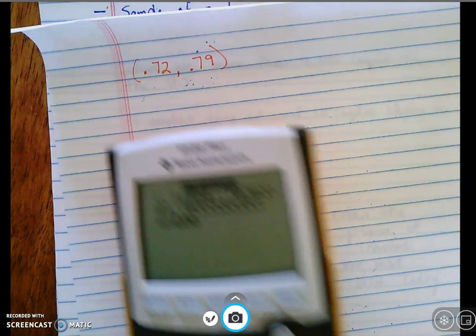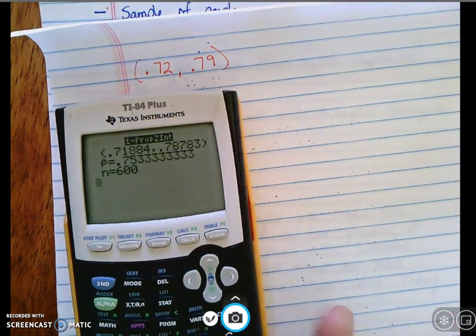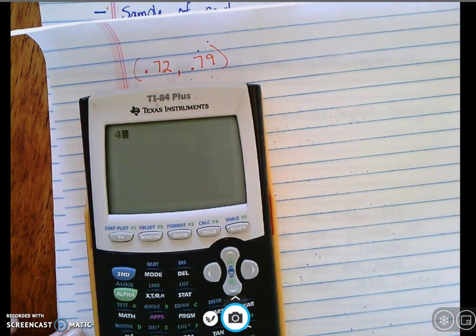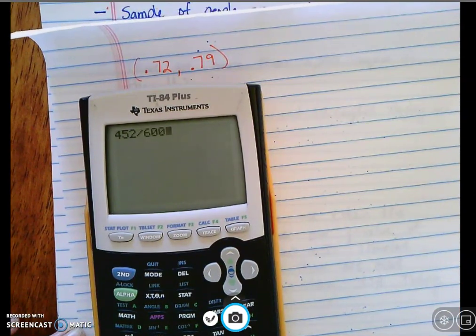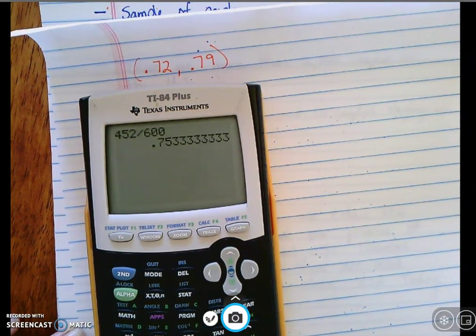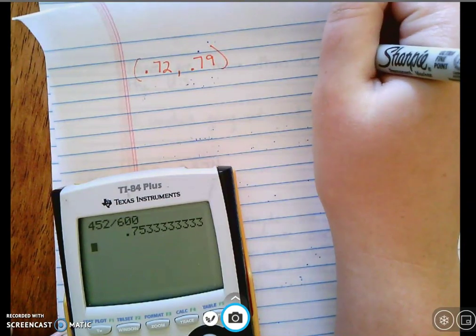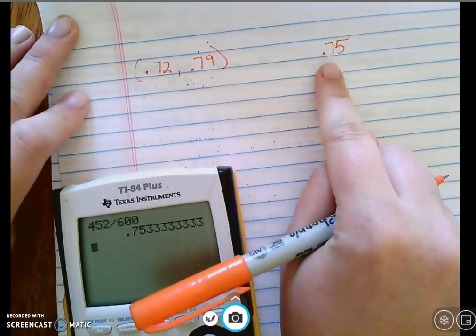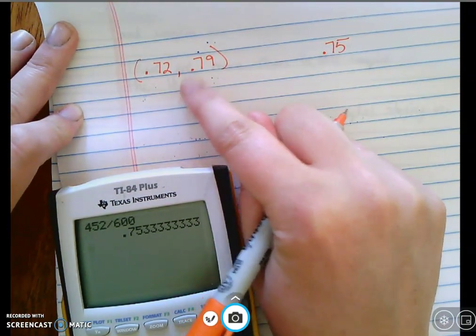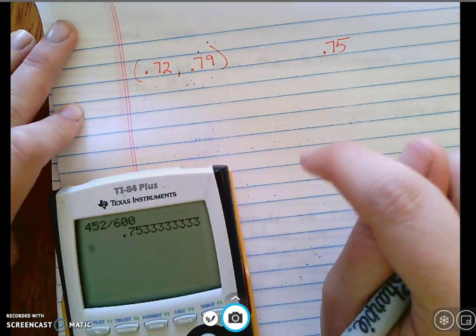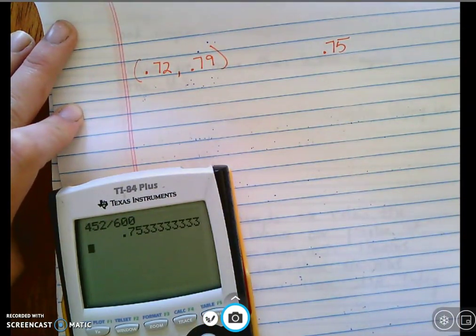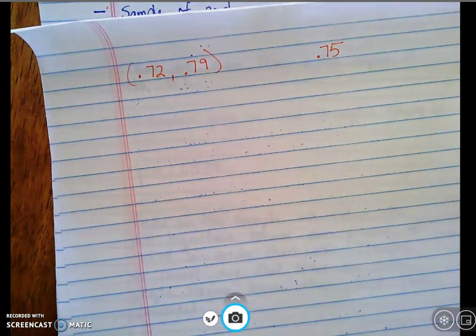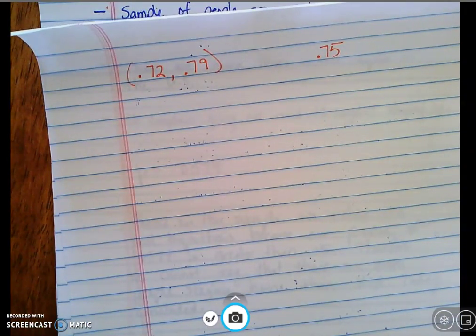Okay, now I had, what was it, 452 out of 600 said they were going out. That's 0.75. 0.75 is in that confidence interval. If it's in that confidence interval, that means we retain. Okay, so let me tell you what your paragraph will look like now.